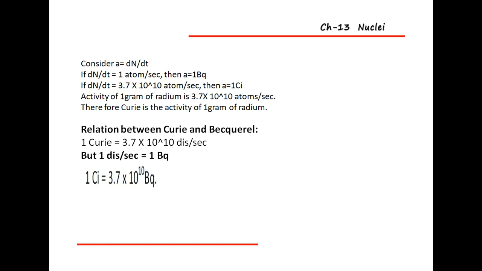Therefore, the relation between Curie and becquerel is what? 1 Curie is equal to 3.7 into 10 raised to 10 disintegrations per second. But 1 disintegration per second is 1 becquerel. Therefore, 1 Curie is equal to 3.7 into 10 raised to 10 becquerel. So it is a very important relation: 1 Curie is equal to 3.7 into 10 raised to 10 becquerel.